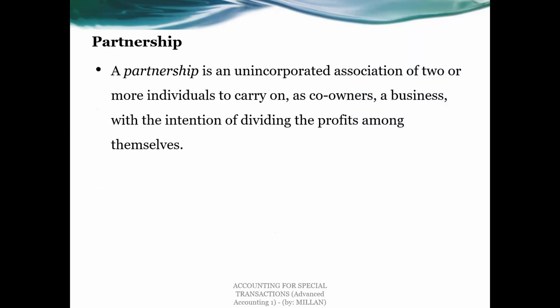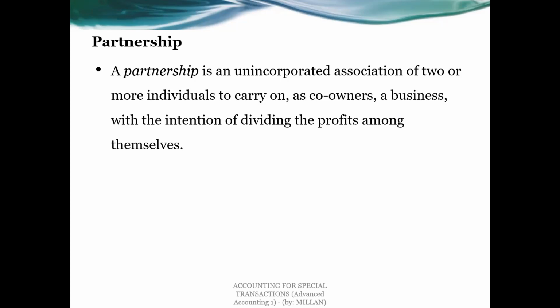Another definition of partnership, taken from Article 1767 of the New Civil Code of the Philippines, defines partnership as a contract whereby two or more persons bind themselves to contribute money, property, or industry to a common fund with the intention of dividing the profits among themselves.